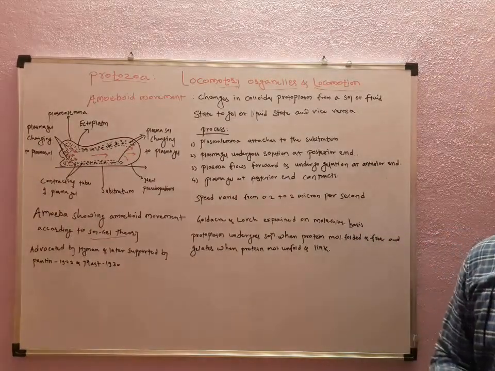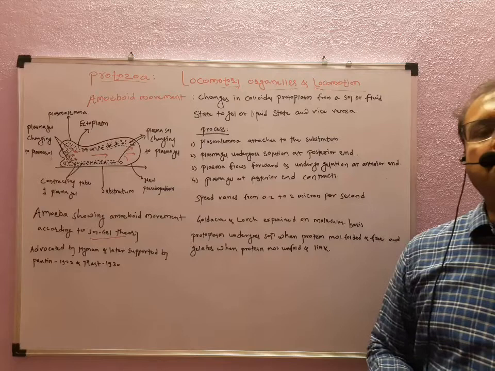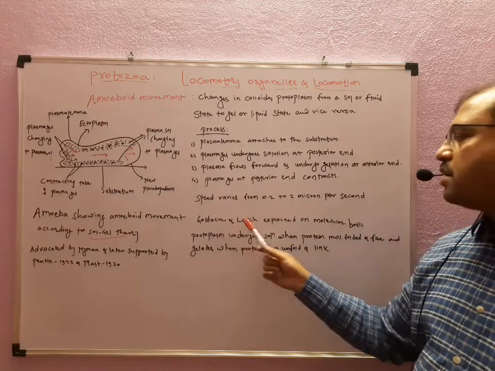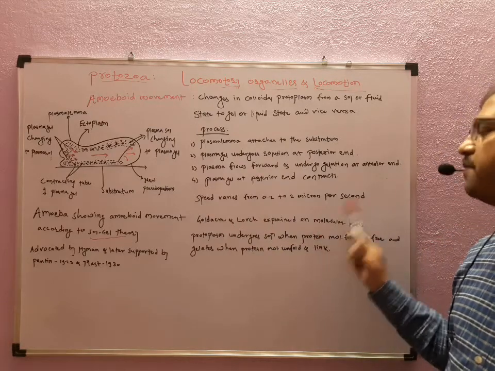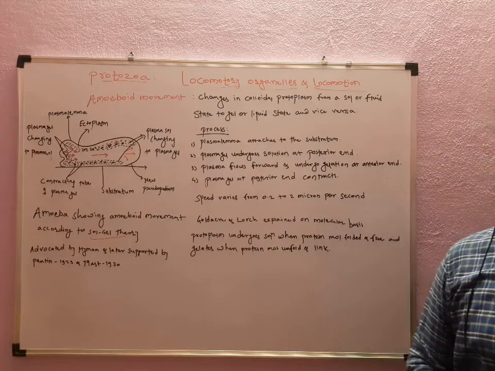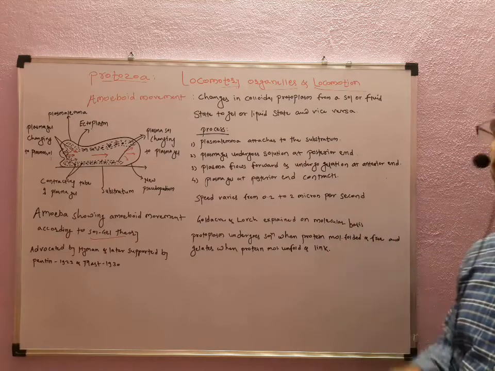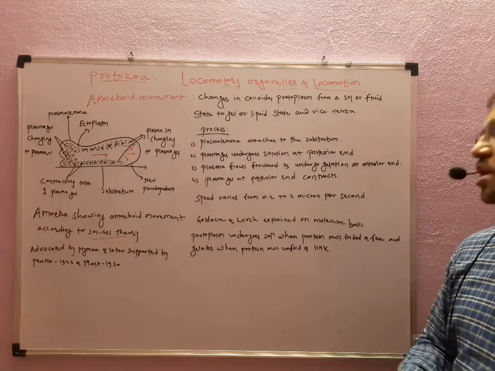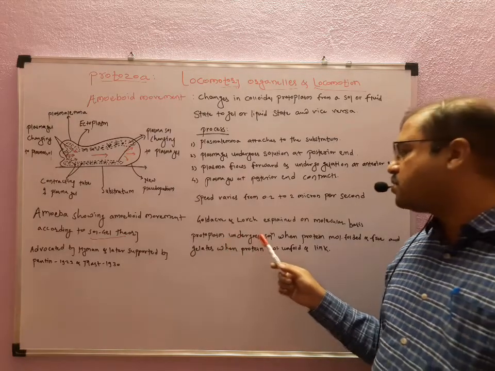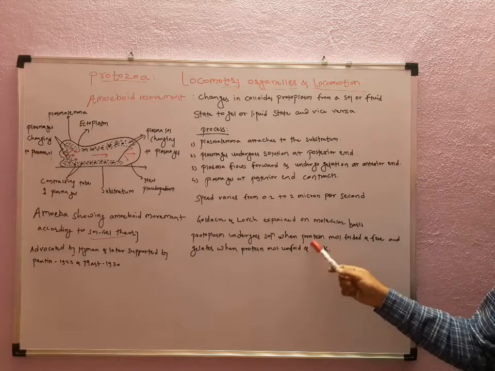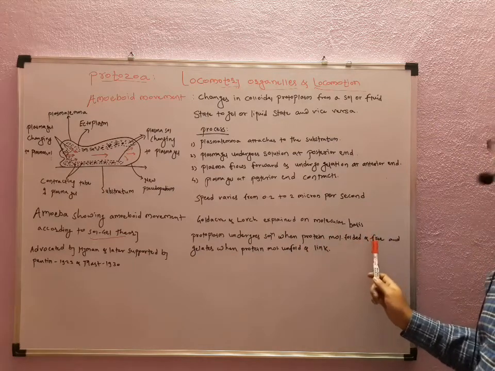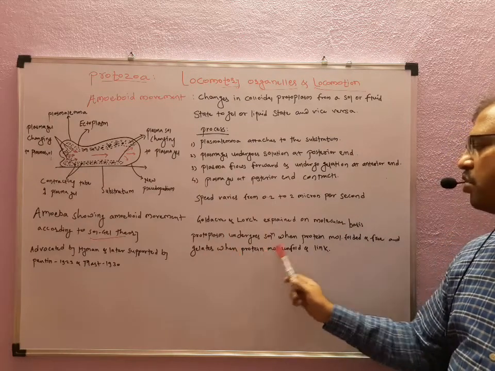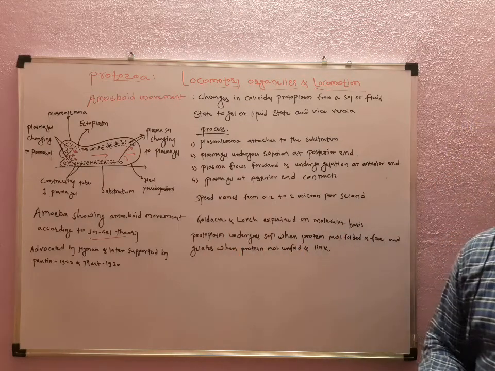Earlier it was considered to be imbibition, but later the scientists Goldacre and Lorch explained this sol-gel theory on the basis of molecular structure and molecular movement. They showed that the protoplasm undergoes solation when protein molecules are folded and free, while the protoplasm gelates when protein molecules unfold and link.